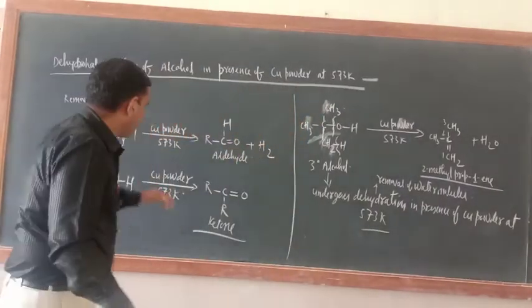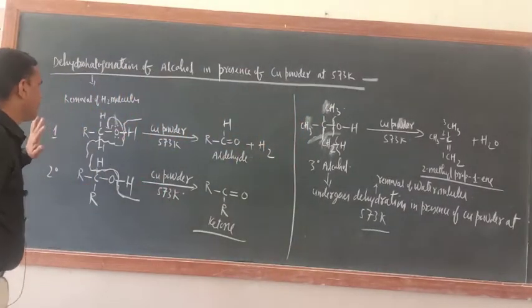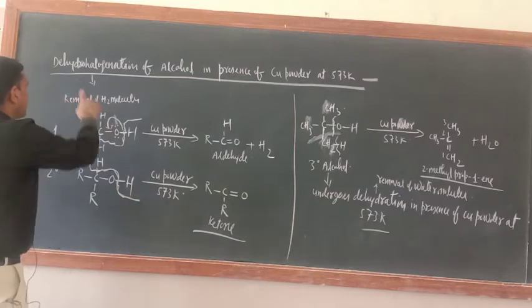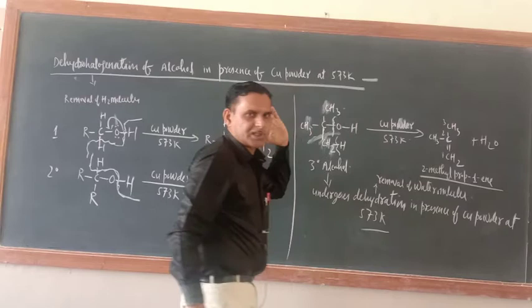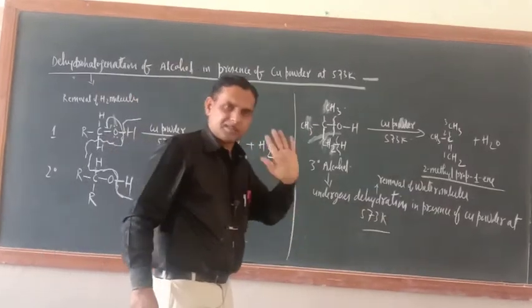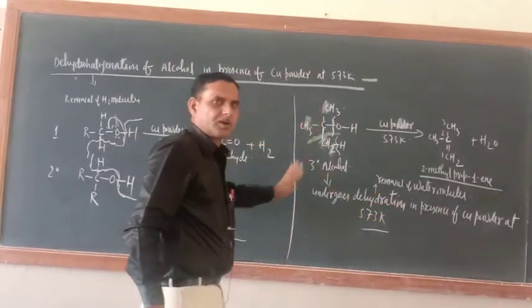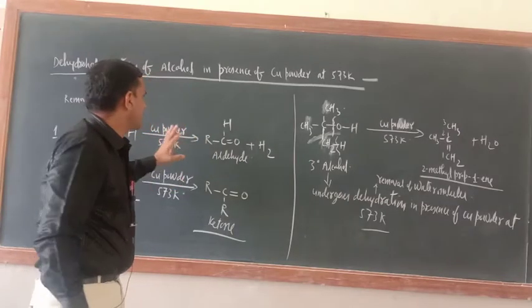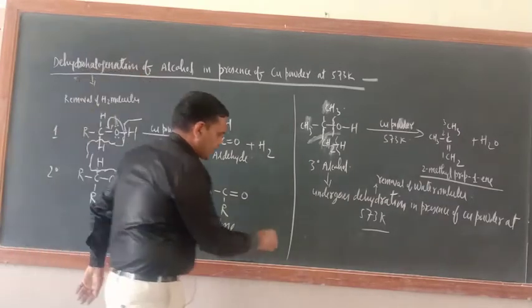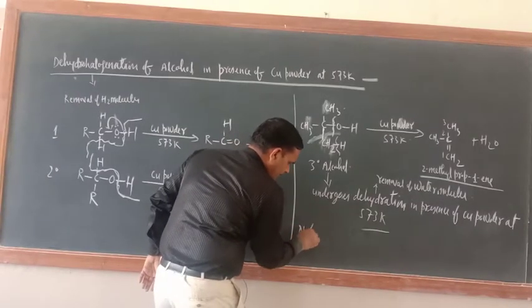Okay, so for 1-degree and 2-degree alcohol, this is dehydrogenation, but for 3-degree alcohol, this is dehydration. You should remember. Now it is mentioned in the NCERT book also. Here you can write a note.